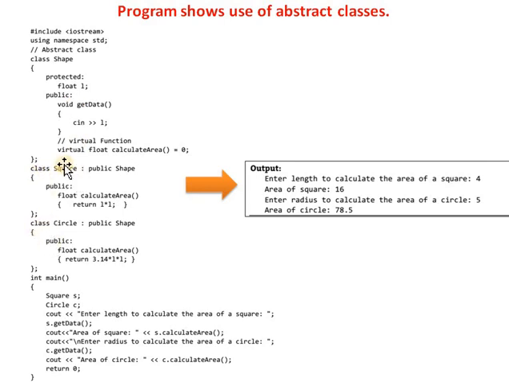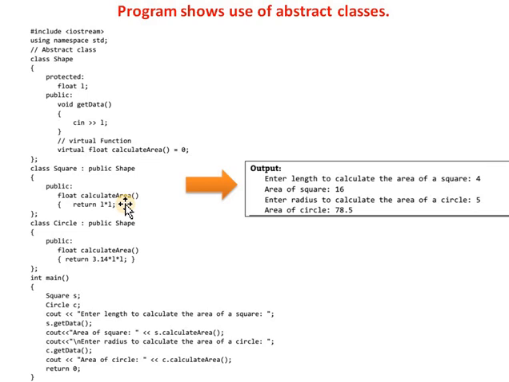Here is the class square. How is the derived class defined? Class square colon visibility mode and base class name. In the derived class, there is a definition for the pure virtual function, calculateArea.